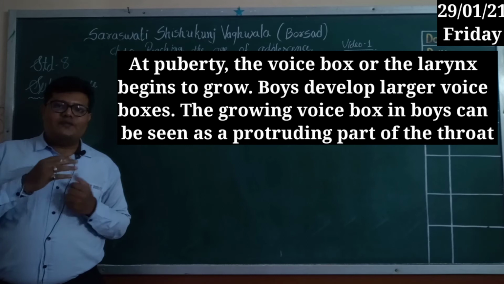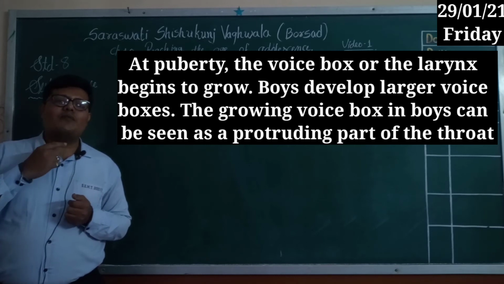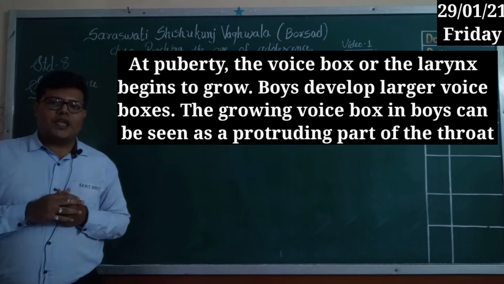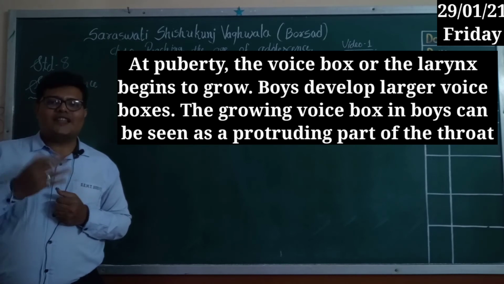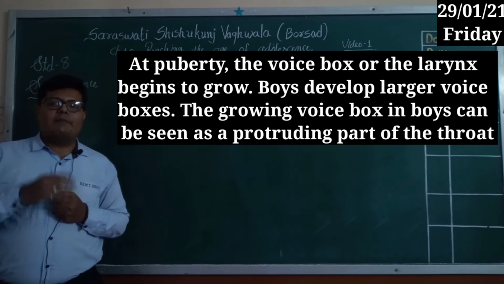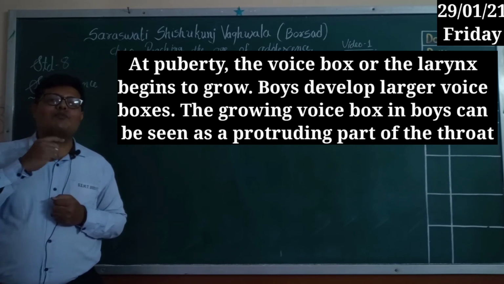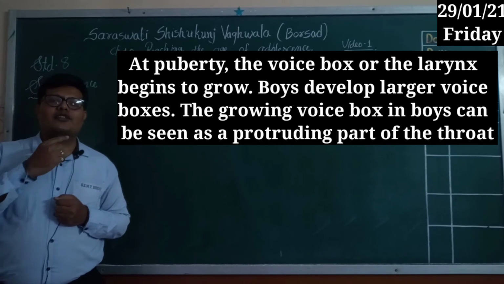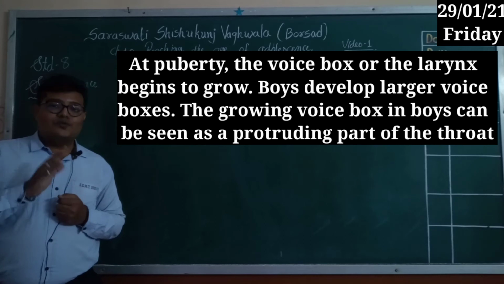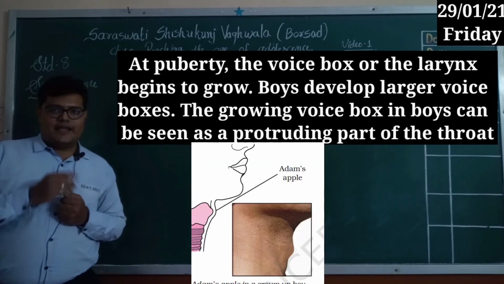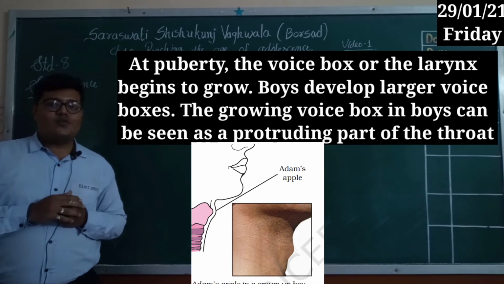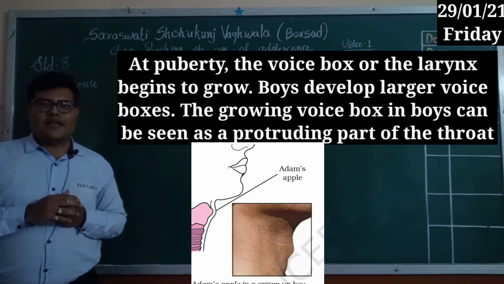And in the boys of this age, you can see that developed voice box in the throat area. It is easily seen. But when we talk about girls, their voice box we cannot see outside of the body. But in boys, we can see that portion which popped up here in the throat area outside of the body. We can see it clearly. So that is one puberty sign, the voice box which comes out from the throat. It is also one sign of the puberty age, we can say.